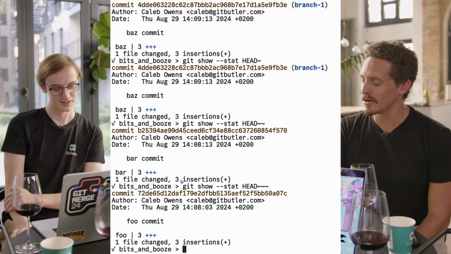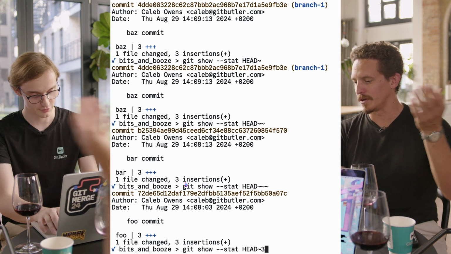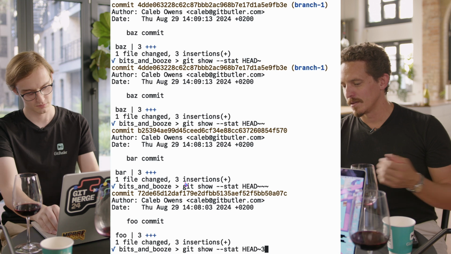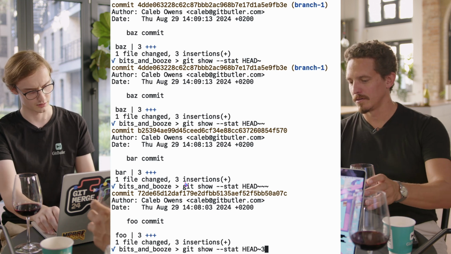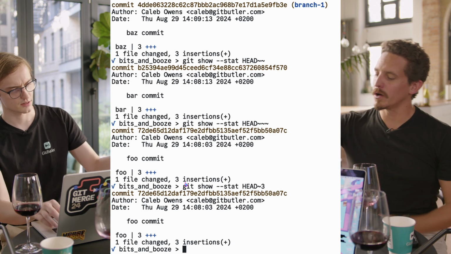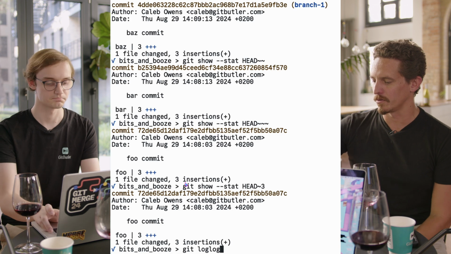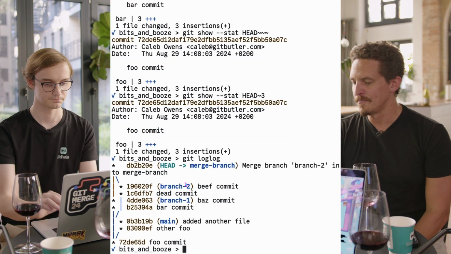We learned something here. Okay, but let's do squiggly 3. It should do the same thing. It should go to squiggly 3, which accesses the third parent. The third first parent. Well, what is that? Run git log again, with the alias that you set up for one line graph all.